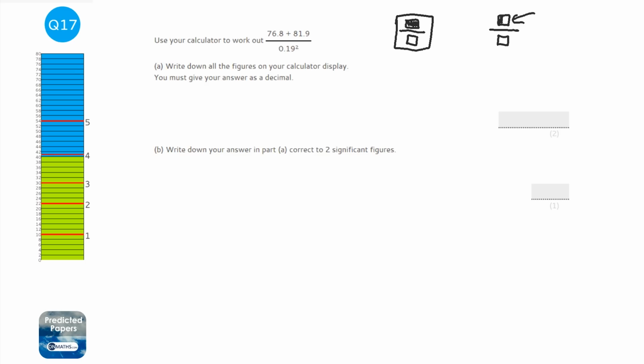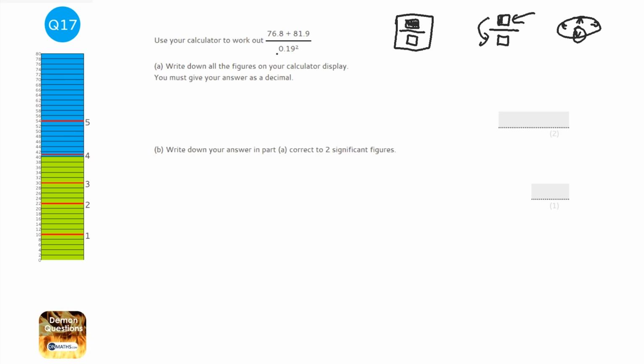Okay, so we want to fill in this top box first, since it's already flashing. So 76.8 plus 81.9. Okay, and to shift downwards on the Casio calculators, there's a cursor direction button. It's the big blue button beneath the screen on most of the calculators, and you just push down to go to the denominator of the fraction.